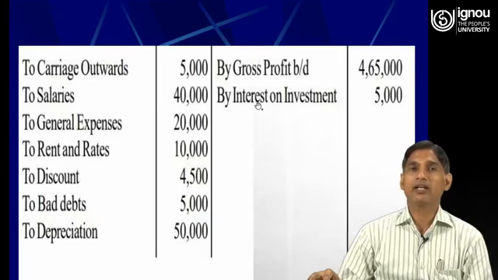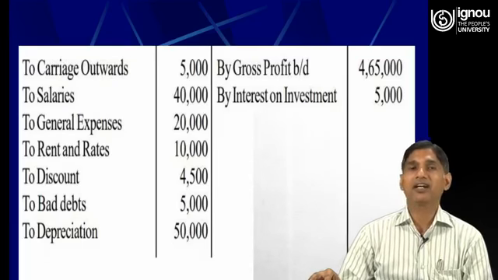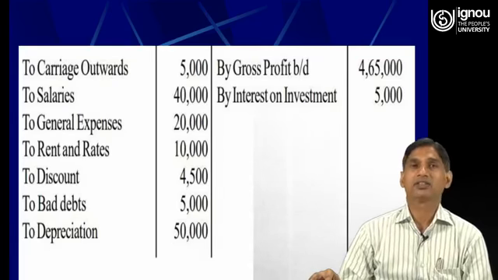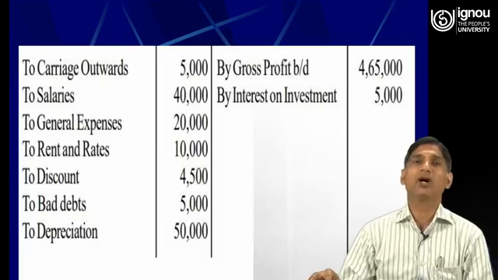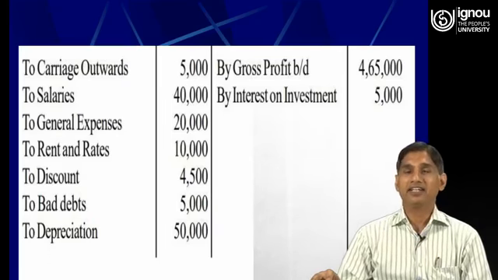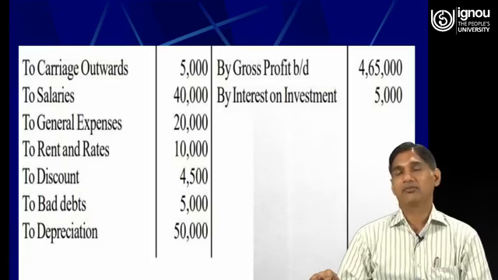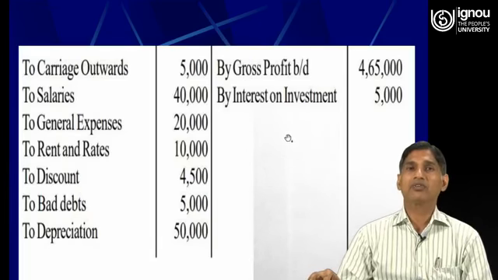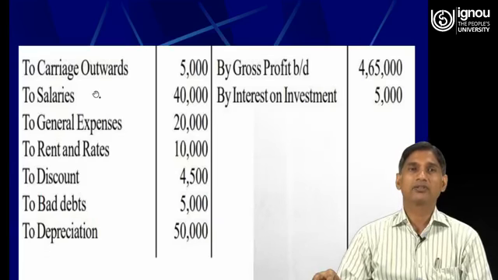Then in the trial balance, the information we were provided regarding interest on investments. So dear friends, I had told you that if we have made investment outside the business and if we have earned any interest, any income on that investment is our income. Therefore such income will be recorded in the credit side of the profit and loss account. Now we come to the debit side of profit and loss account.